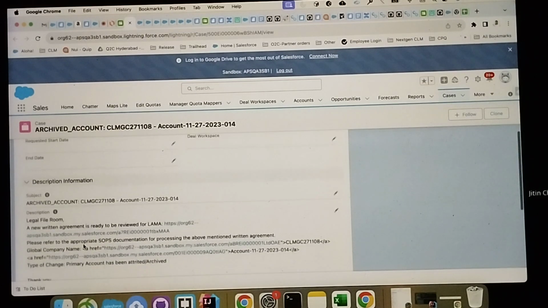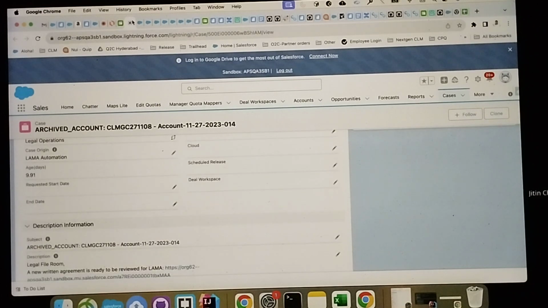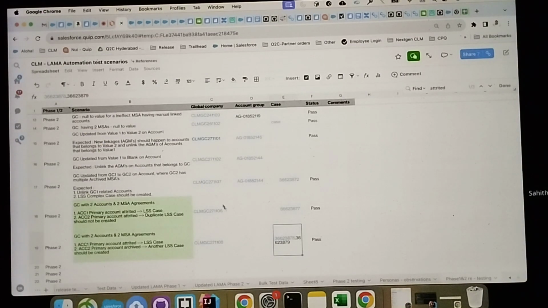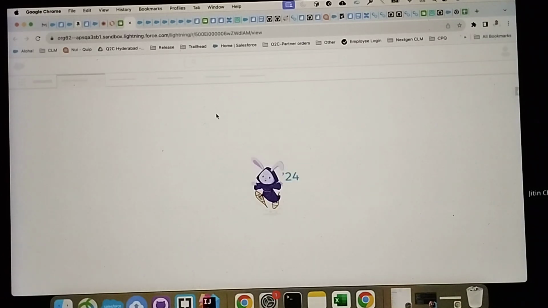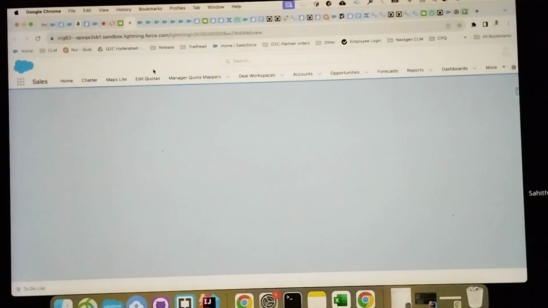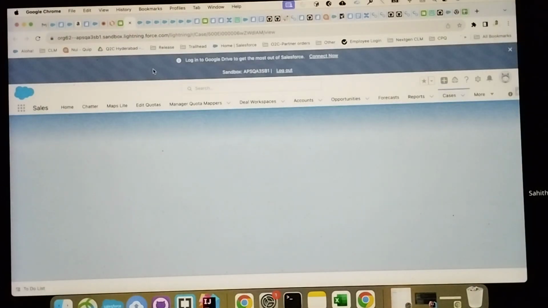Okay, so you mean that as soon as one account gets archived, a case will be created, and that will be assigned to the legal operations team. Right, exactly. And they will be taking care of the agreements or whatever the activities are to do with the account archival, and they will just proceed ahead with their functionality. Yes.